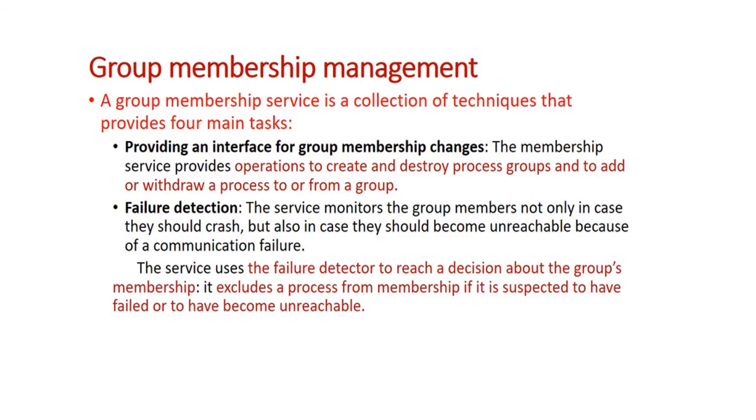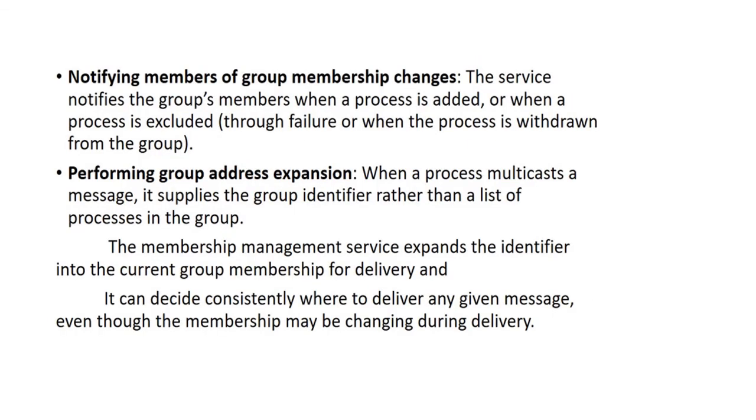So the group membership management will be tracking failures of its member nodes. The third task is that it will notify the members of group membership changes, whenever a new entity has joined or someone has left, due to its own willingness or due to network issues. All these updates will be given to the other members of the group.